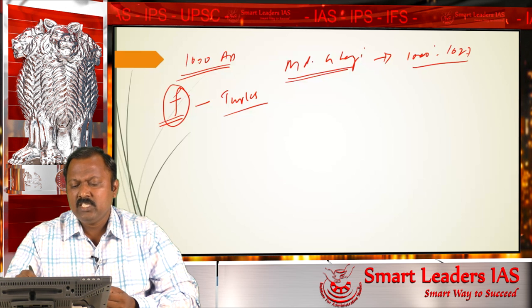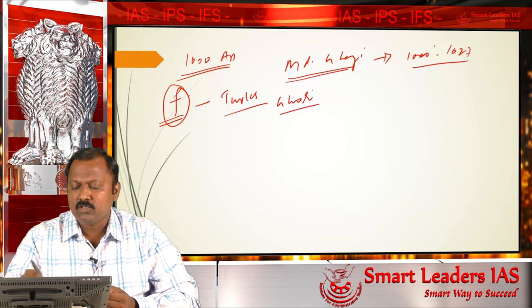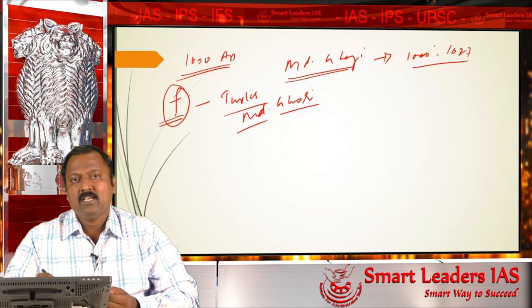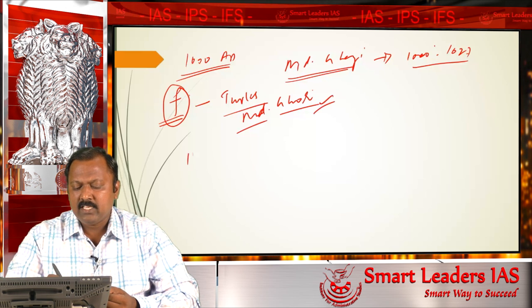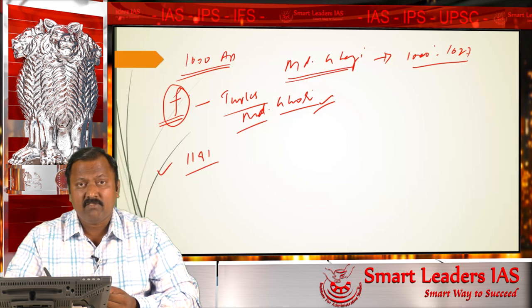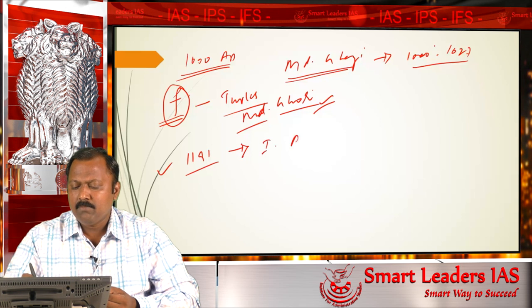After Ghazni, another famous person whom we know is Ghori, and his name is also Mahmud. He comes from a place called Ghor, so he is Mahmud Ghori. Mahmud Ghori comes to India in the year 1191. The first time he comes to India is in 1191, and in this year he fights a battle which is called the First Battle of Tarain.